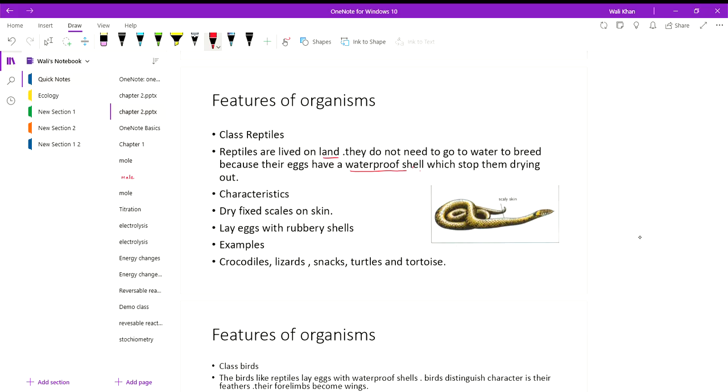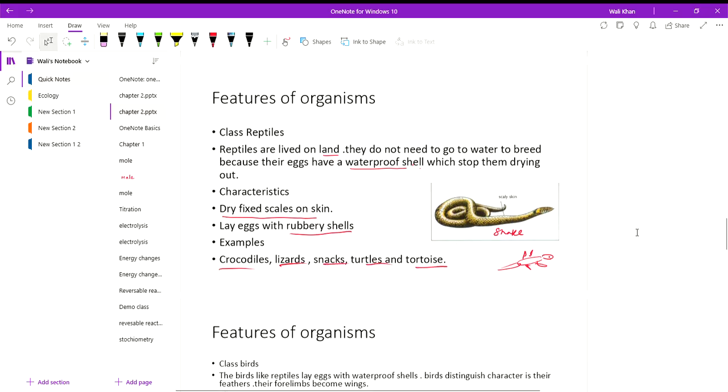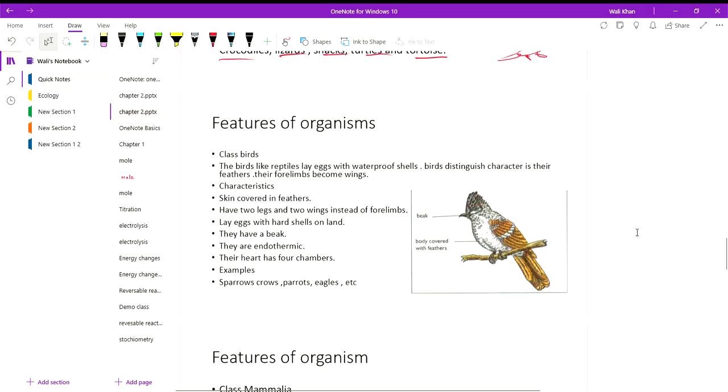Their characteristics are dry, thick scales on skin, as you can see on that snake. It is a snake. If you remember the lizard in your house, it looks like this, on every wall and corner in summers. They lay eggs with rubbery shells. Examples are crocodile, lizards, snakes, turtles, and tortoise. All are familiar.